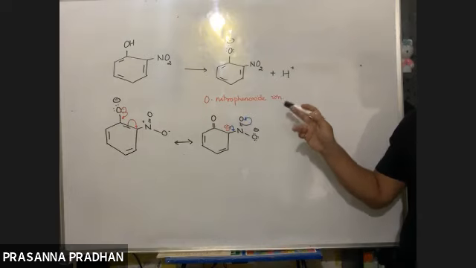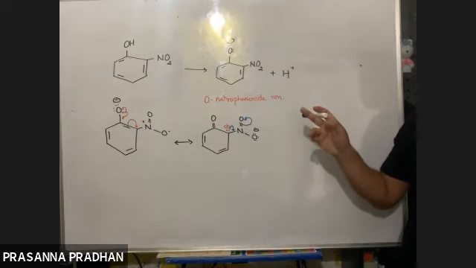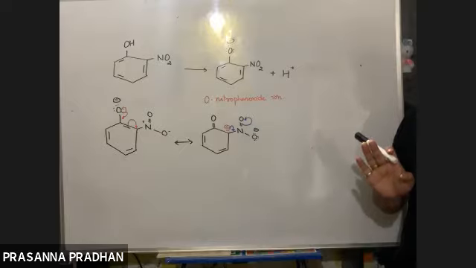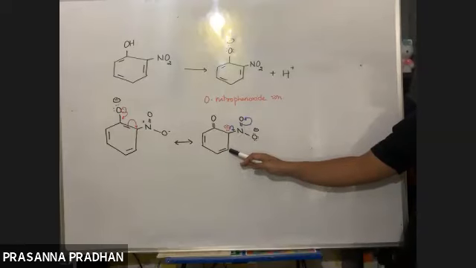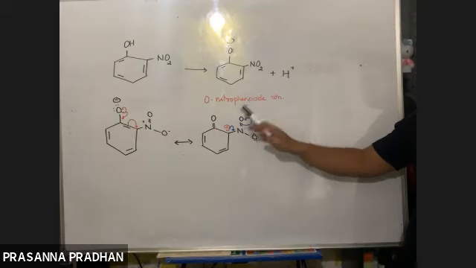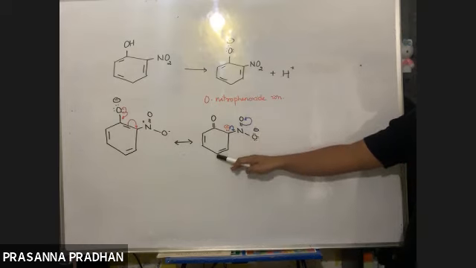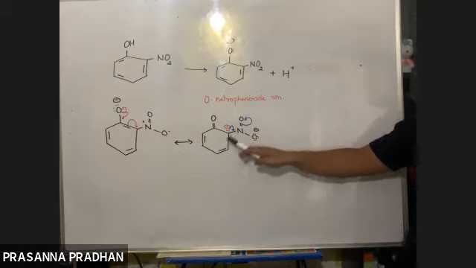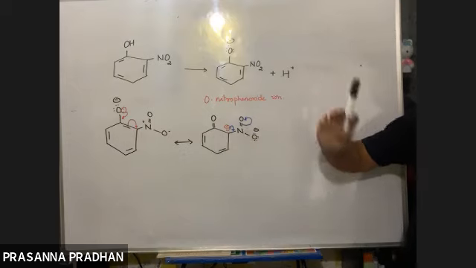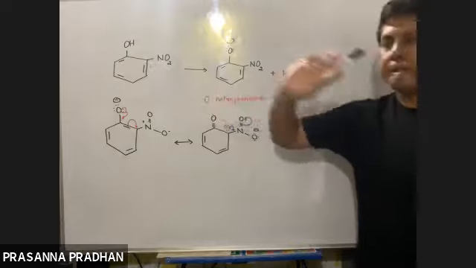Where can you see the negative charges? Ortho and para. Do you see any negative charge on the meta position? No. So whether the NO2 group is in the meta position makes no difference, because there is no negative charge there. Since the negative charge is in the ortho and para positions, electron withdrawing groups in those positions help to stabilize the phenoxide ion, thereby increasing the acidity.